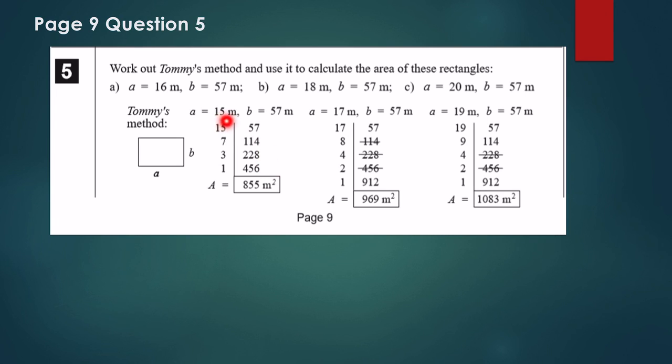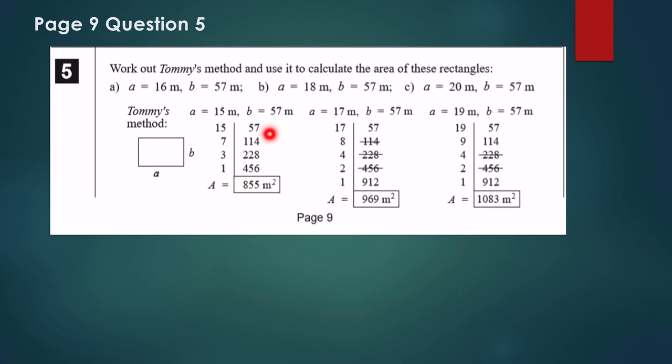How many times did I need? 15. So how much is 1 plus 2? 3. Plus 4, 7. Plus 8, 15 times. So if I add them all together, I will have the answer of 57 times 15, which is 855 meters squared.